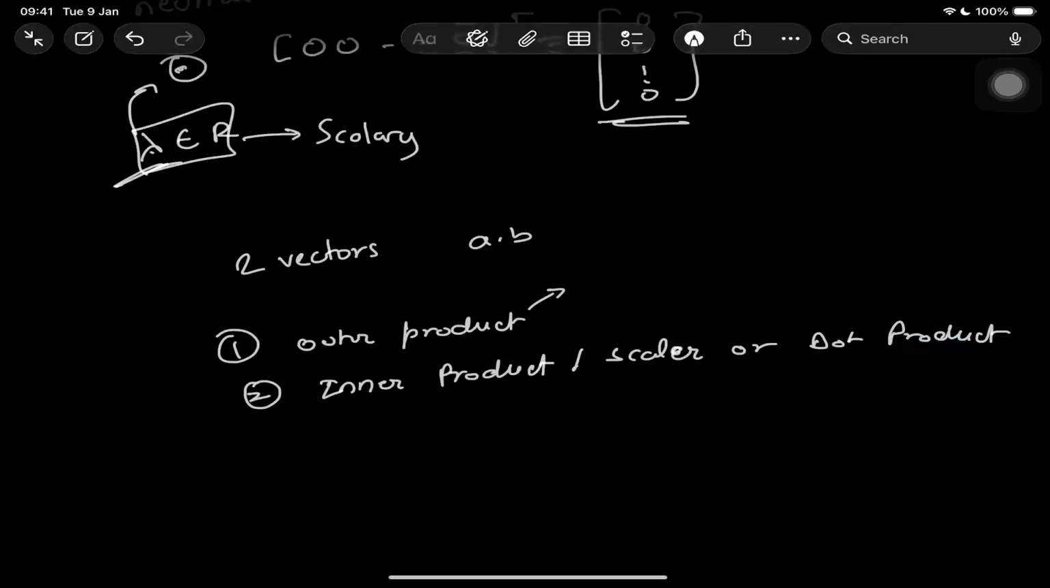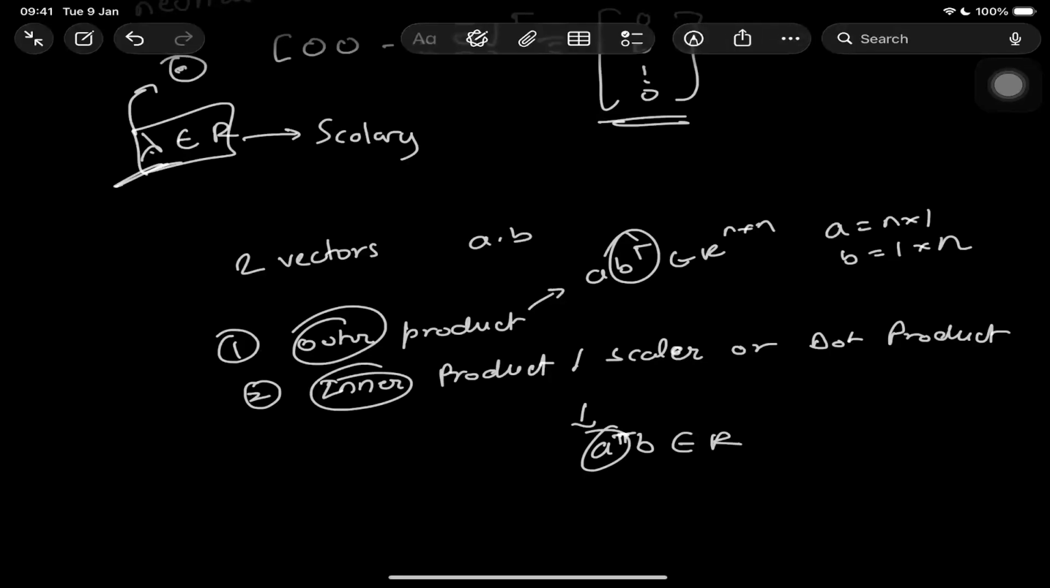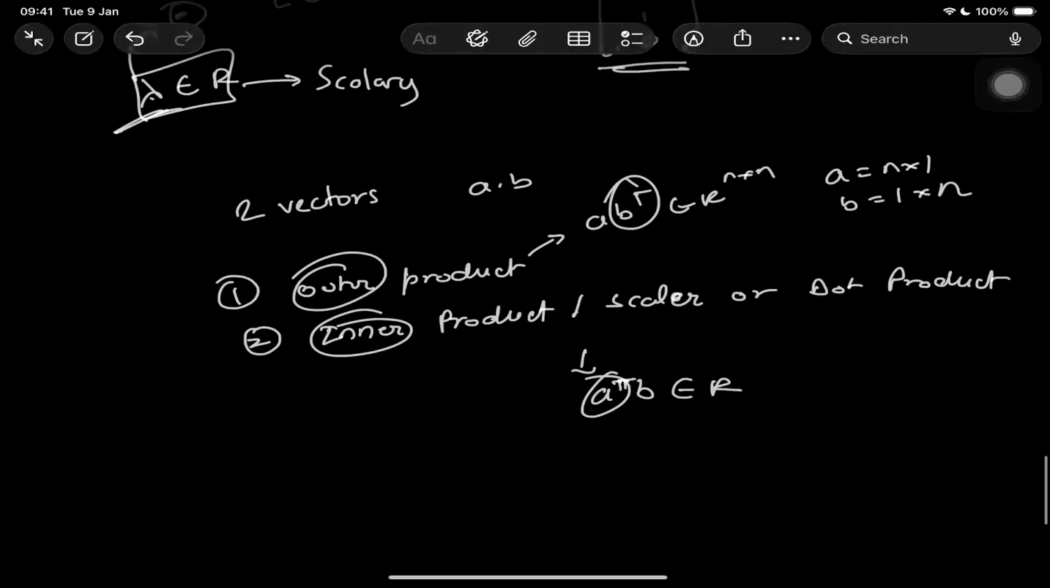So in the outer product, we do A B transpose, which belongs to R n cross n, in which A is n cross 1 and B transpose is 1 cross n. And in the inner product, we have A transpose B, which belongs to R. So you can remember it like this: in the outer product we transpose the second thing, which is B, and in the inner product we transpose the A. Okay, so you can remember like that. So if I give you an example,